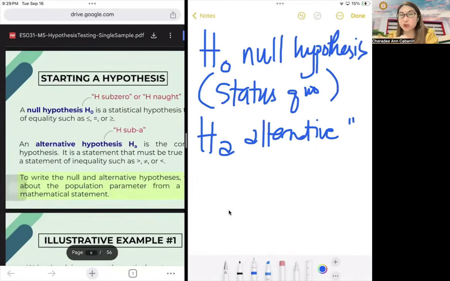Okay? So unsa gituohan karon? Unsa ang current status karon? That's the status quo, the current claim. Well, the alternative hypothesis is the claim we want to prove. Okay, so this is our claim.